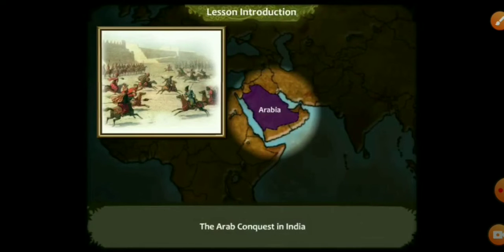As a result of this invasion, trade and cultural contacts were established with Central Asia. So, an Arab general named Muhammad bin Qasim conquered the regions of Sindh and Punjab. That means the northwestern region of India. As a result of this Arab invasion, India established trade and cultural relations with Central Asia or Saudi Arabia.